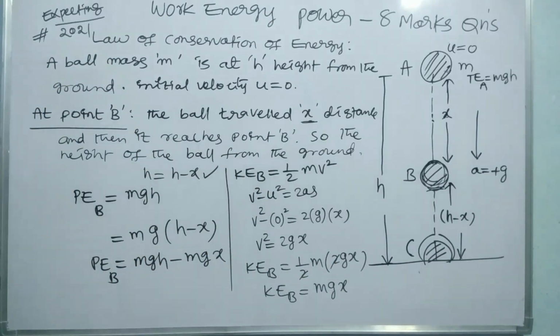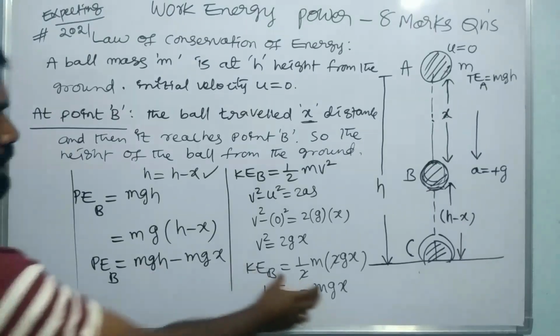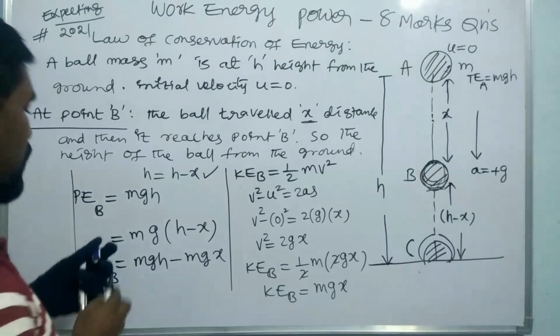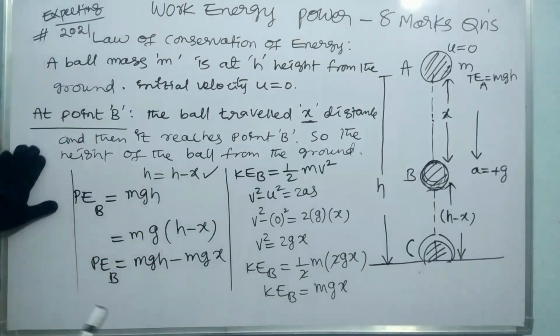Now we have to find the total energy. So the total energy is equal to PE plus KE. PE plus KE. So how can we write the total energy? The total energy is equal to